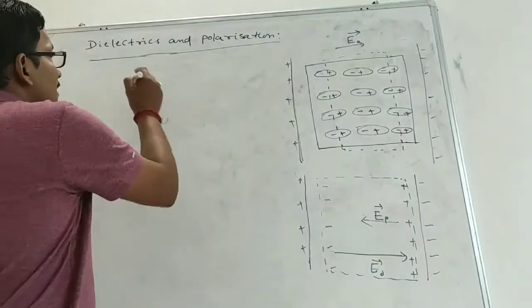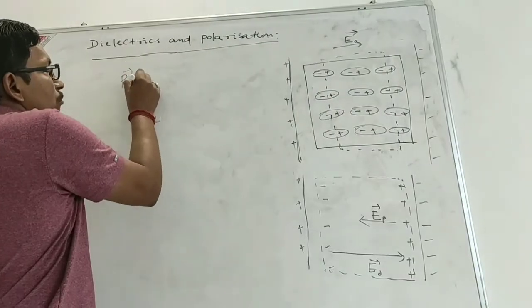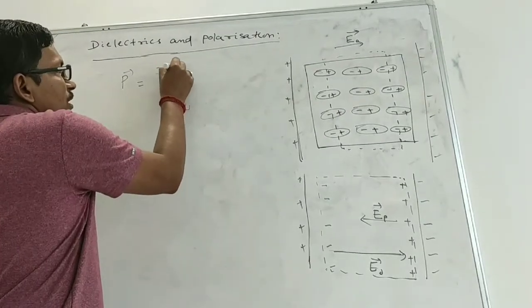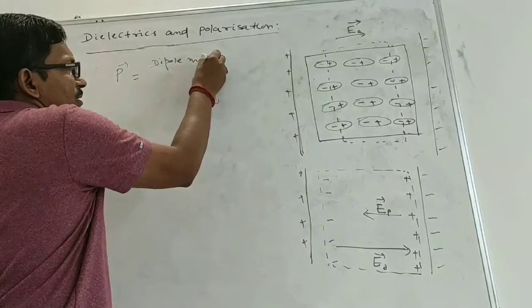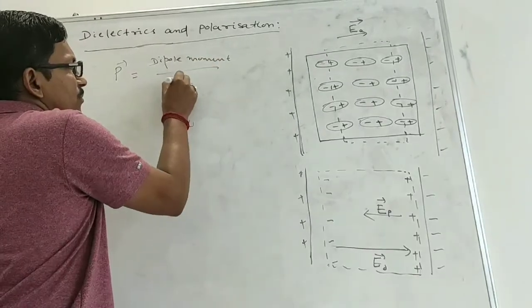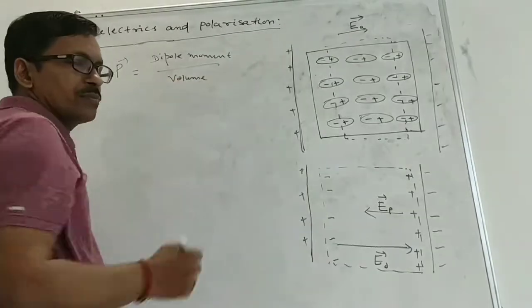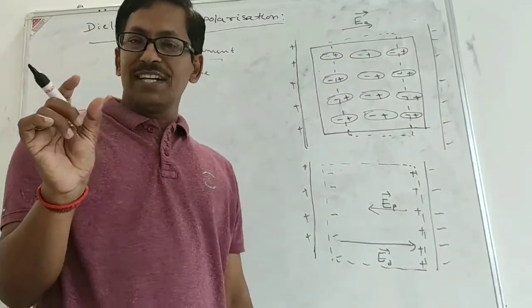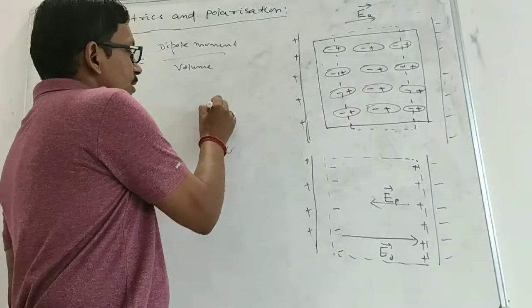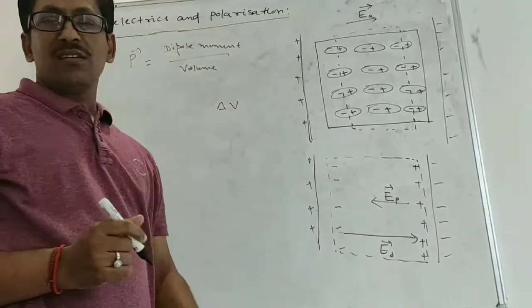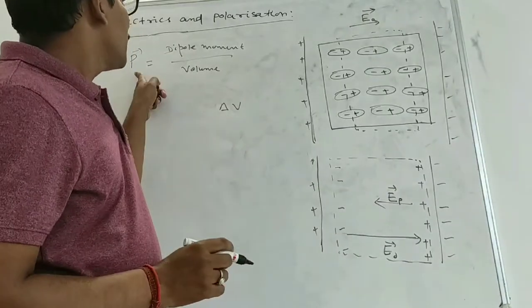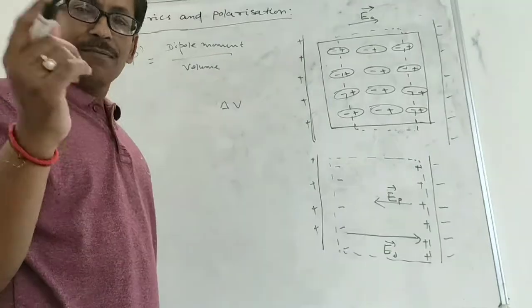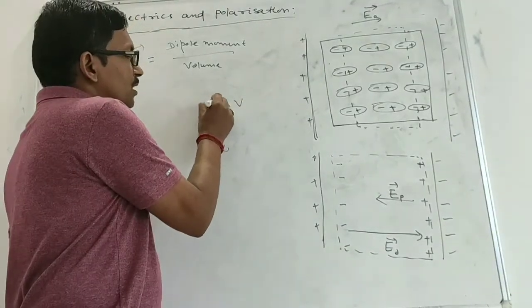We have defined polarization P as the dipole moment developed per unit volume, dipole moment divided by volume. So as it is polarized, suppose you take a very small element delta V of the dielectric, and P is the dipole moment per unit volume. So that volume element will have a net dipole moment P delta V,